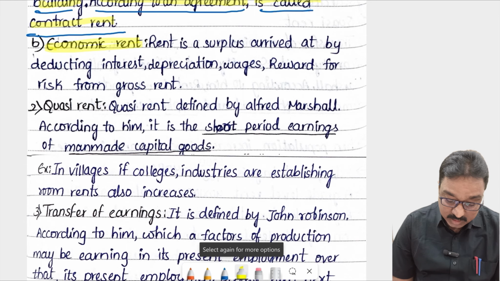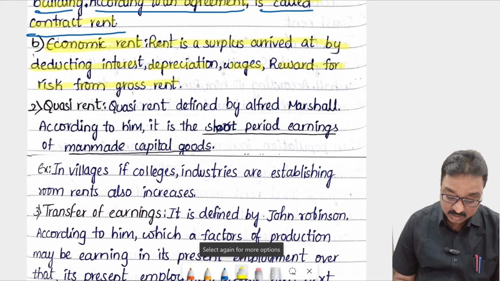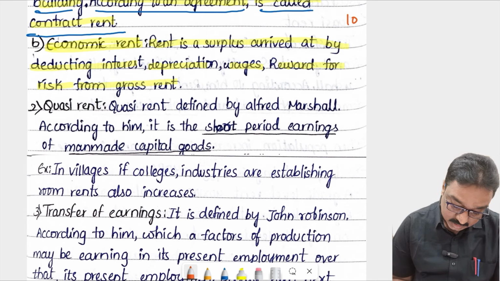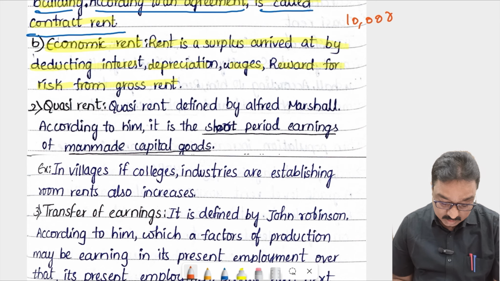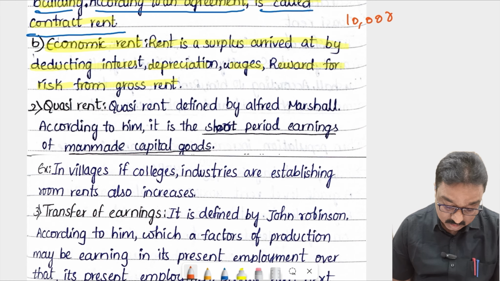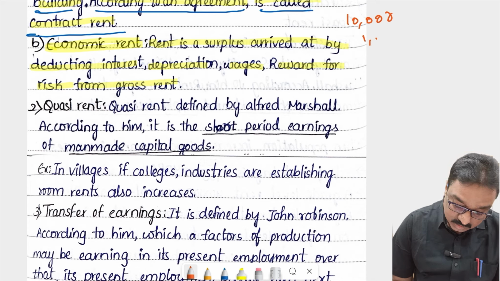Economic rent is a surplus arrived at by deducting interest, depreciation, wages, and reward for risk from gross rent. For example, suppose the economic rent is 10,000 rupees. So rent is the surplus arrived at by deducting what? Interest, for example 1,000 rupees, we have to deduct that.